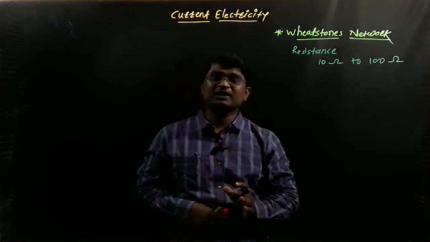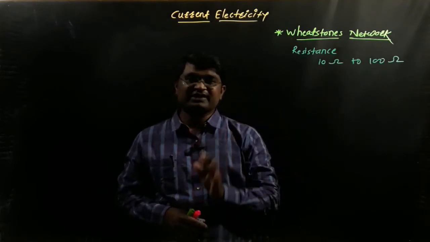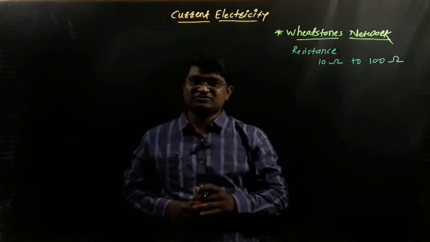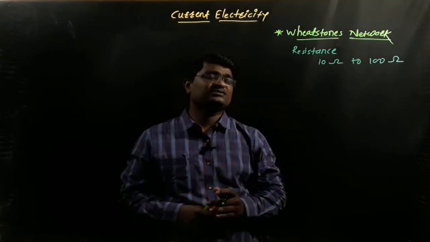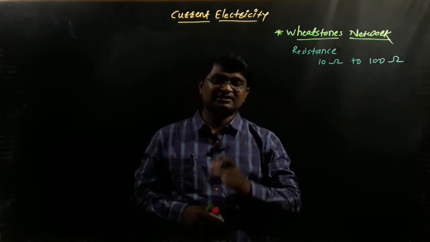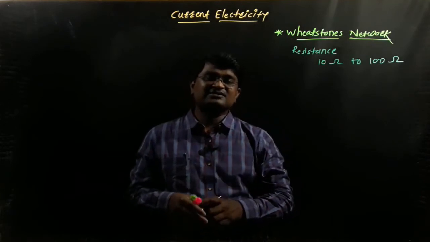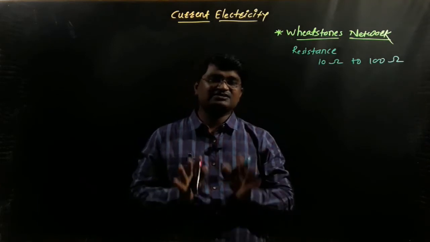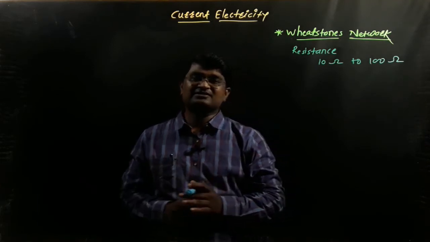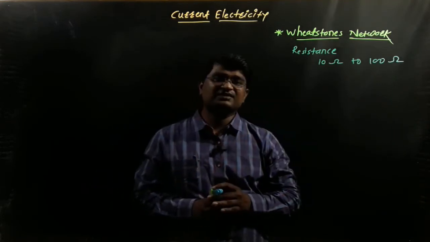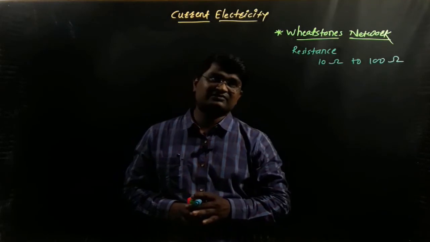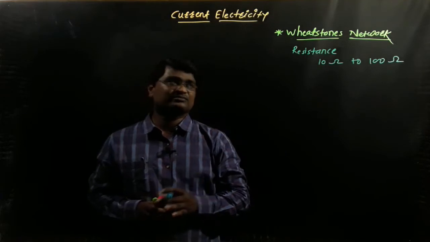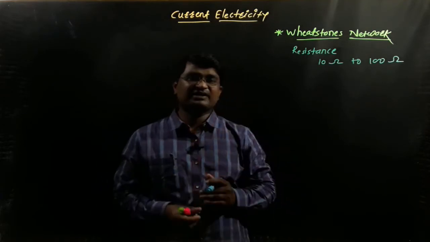This range of resistance we find out with the help of Wheatstone's network. This network was designed by the physicist Wheatstone. With the help of this, we can easily find out the unknown resistance in a given wire. We know that resistance is present in a bulb, wire, or any electrical instrument, and this unknown electrical resistance is determined with the help of this network, called Wheatstone's network. So how do we determine the unknown resistance between 10 ohm to 100 ohm using Wheatstone's network? Let's discuss here.